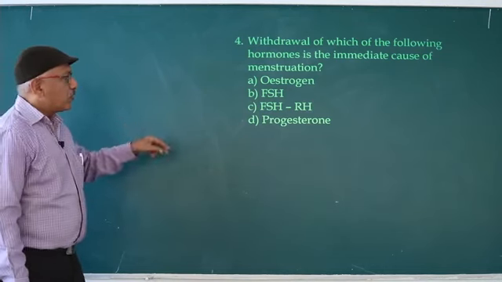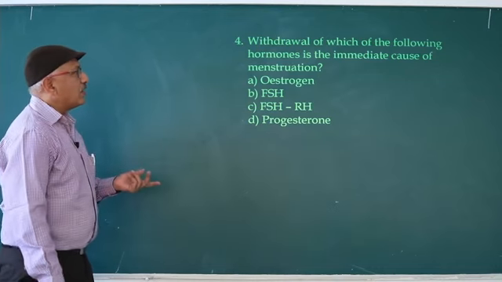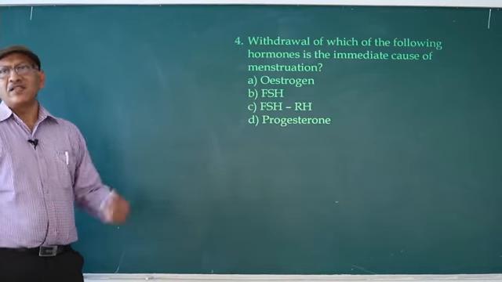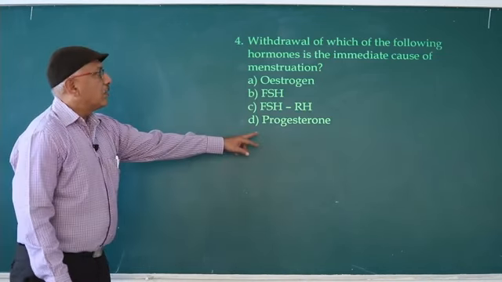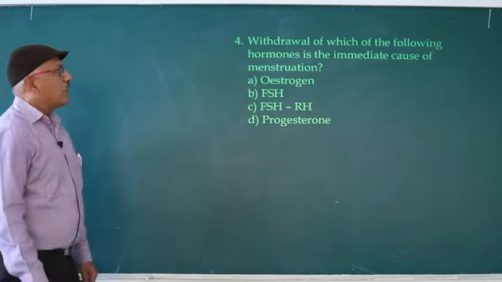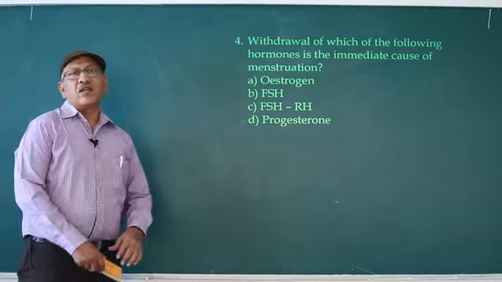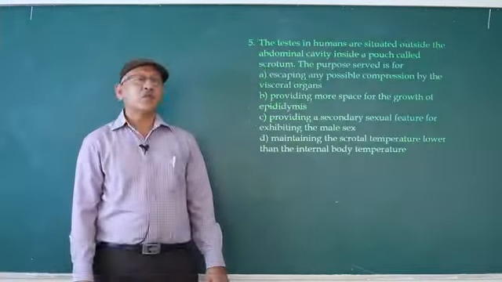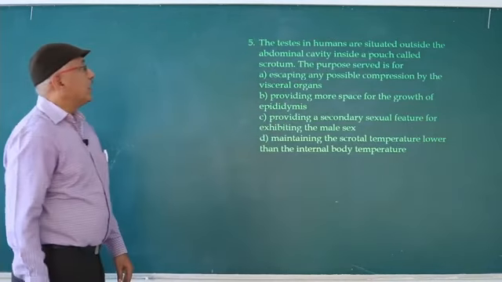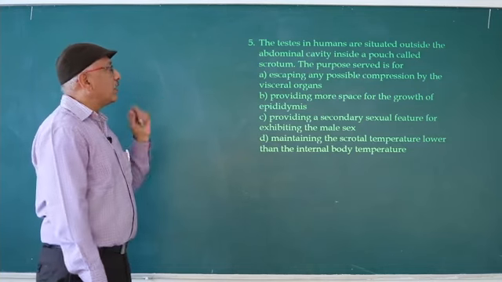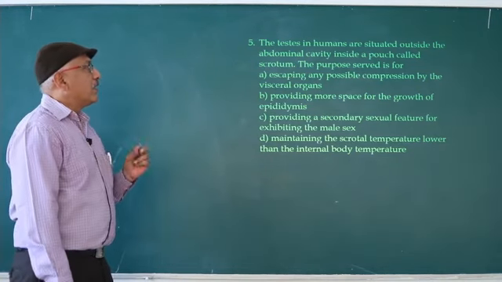Once the corpus luteum fails to produce progesterone, the next cycle begins, means menses occur. So that is progesterone.